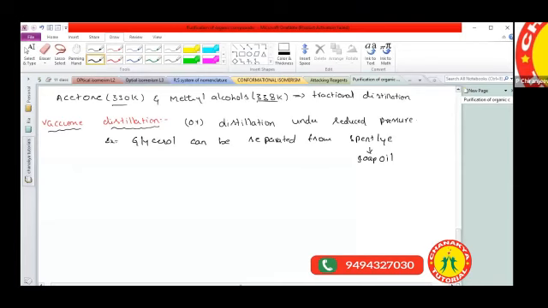Another example can also be separated by the vacuum distillation method, or distillation at reduced pressure: here, sugar cane method. Glycerin is also purified by the vacuum distillation method.